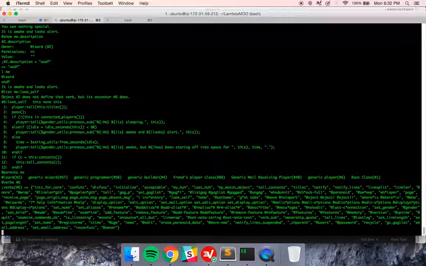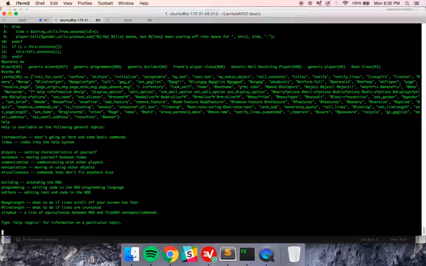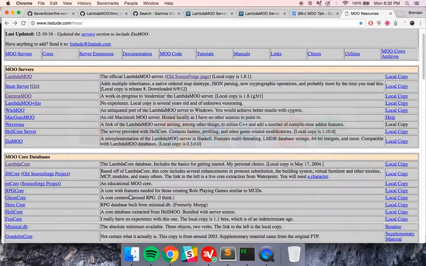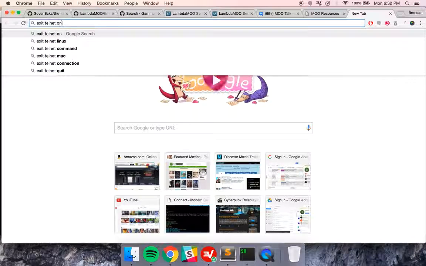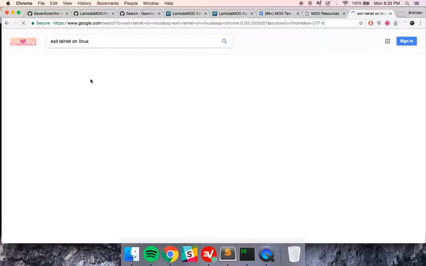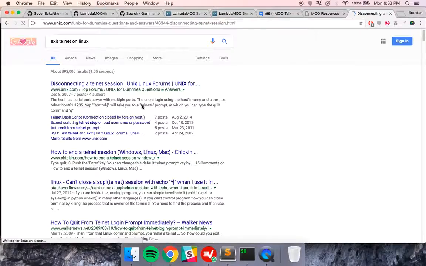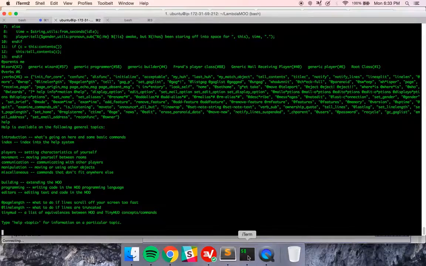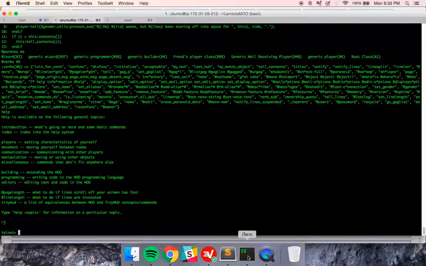Now, some of these features you'll use and some you will not. It's a great idea to just go through all of them. There's also a help file. Just type help. You can get a nice long help file for a bunch of different things, for programming and other things like that. I don't actually know how to exit telnet on Linux. How do I do it? Control. All right.